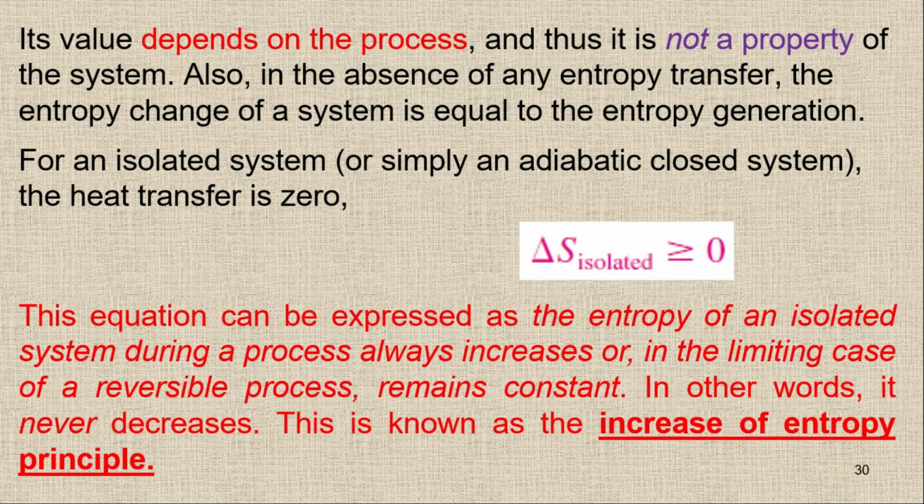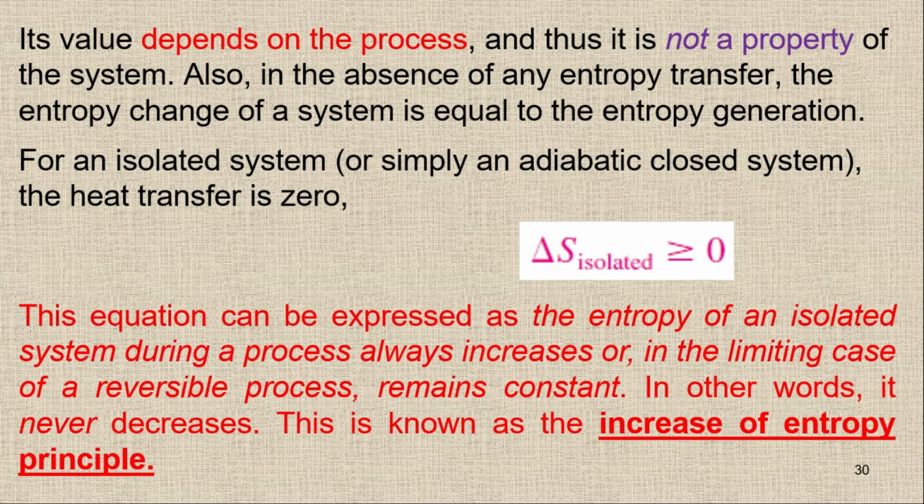Let's suppose we have an isolated system, or simply an adiabatic closed system. For an adiabatic closed system, there is no heat transfer, so the delta Q upon T term is zero. So the entropy change of an isolated system is always greater than or equal to zero. As we know, there is no ideal isolated system. So let's suppose we're talking about the Earth or world, the entropy is always going to increase or it will remain constant, but it is not going to decrease.